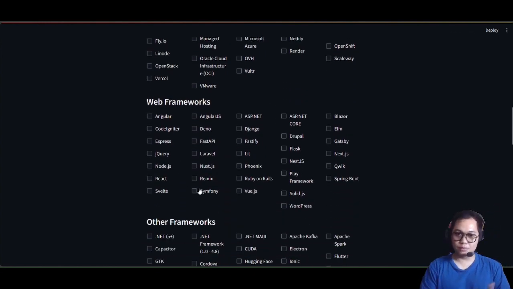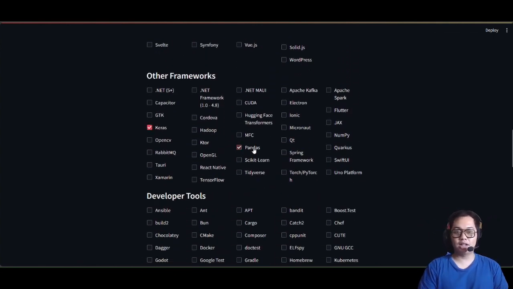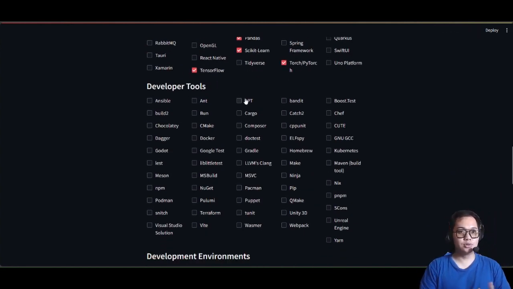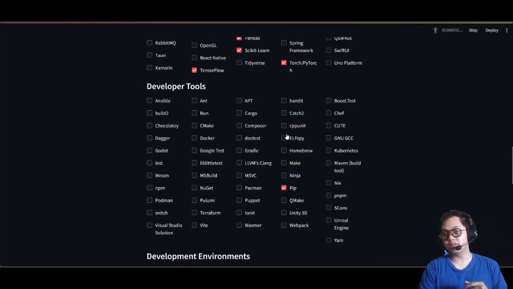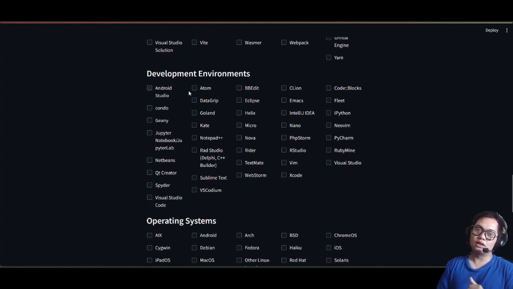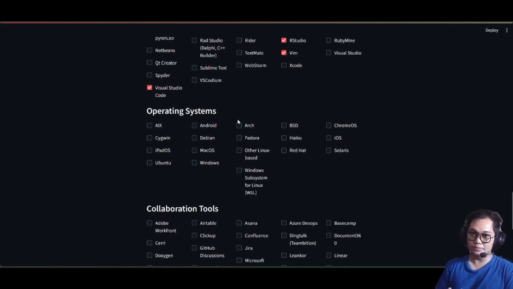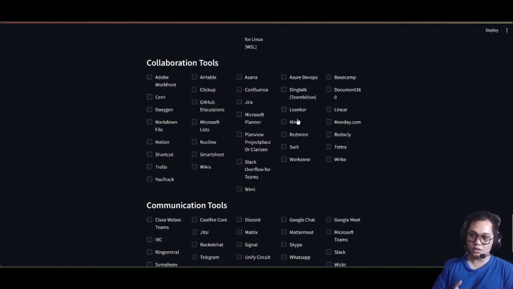And then this is the web framework, maybe if you are seeking front-end or back-end developers, and other frameworks like Pandas, Scikit-learn, TensorFlow, and then developer tools. If you want to find candidates who have similarity with the tools and development environments in your company, like IPython, RStudio, Vim, or Visual Studio Code even. And the next one is the operating system, where maybe if your company is using Ubuntu, Windows, or WSL, you can choose that too.